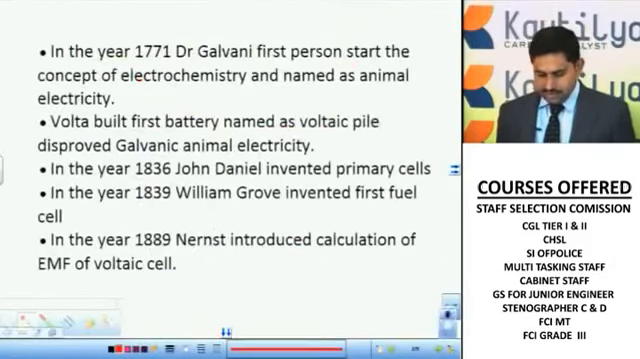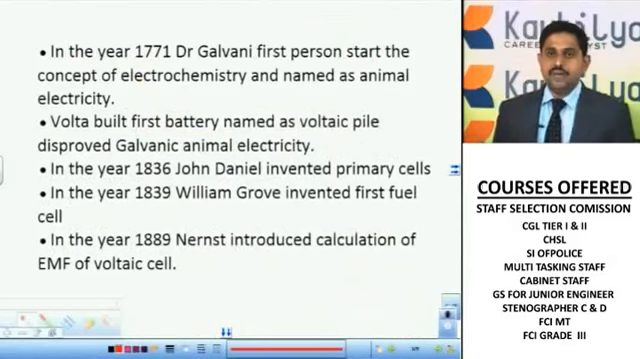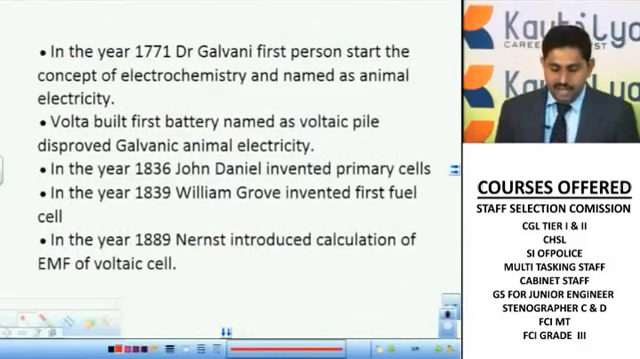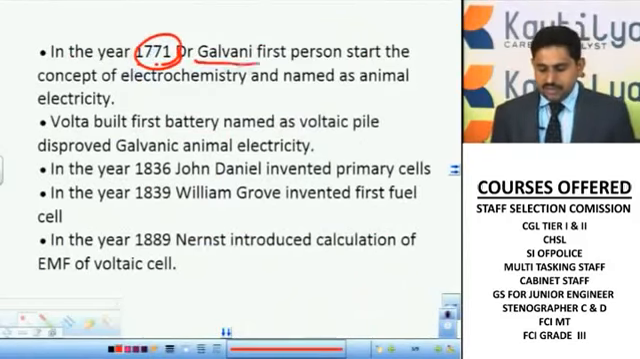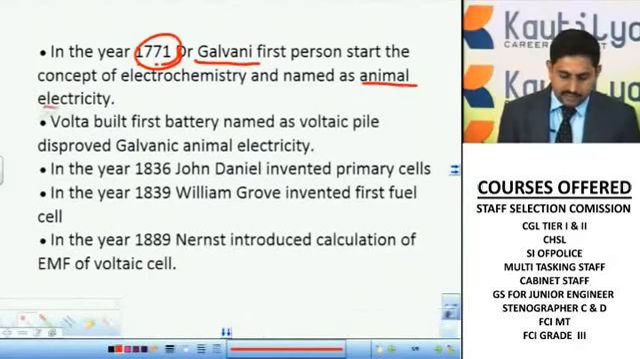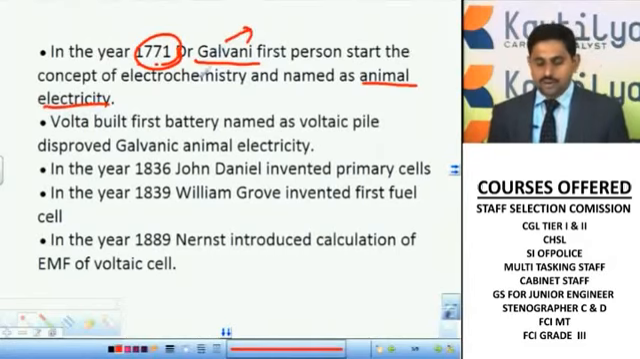Now we'll see the construction and some history. Before going to the construction, we'll see some history, the contributions done by different scientists in this area. In the year 1771, Dr. Galvani was the first person who introduced the concept of electrochemistry, and he named it animal electricity. He was a doctor, belonging to the biological field.